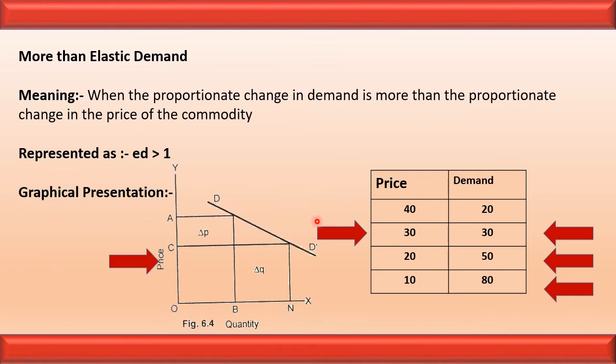In the schedule, we can clearly see that the percentage change in demand is more: 20, 30, 40, 50, 80, and the percentage change in price is less. Price is changing by 10% and the demand earlier changed by 10%, then it increased by 20%, then it changed by 30%. So the change in demand is more and the change in price is less.